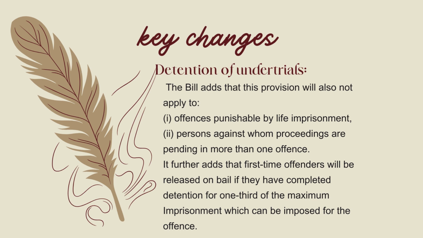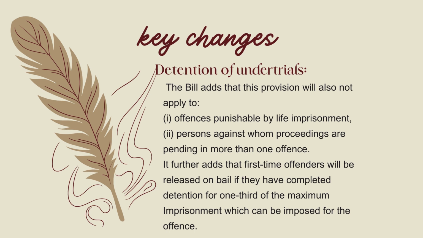Just imagine a person's case was in court and investigation was going on, and the maximum punishment for the offence he was arrested for would be 6 years. Imagine he spent 4 years in imprisonment under detention, his case was still pending in front of the court, and later in court it was proven that he is innocent.